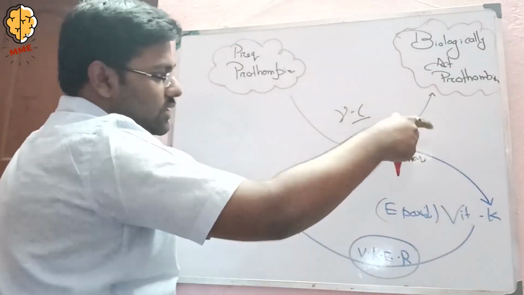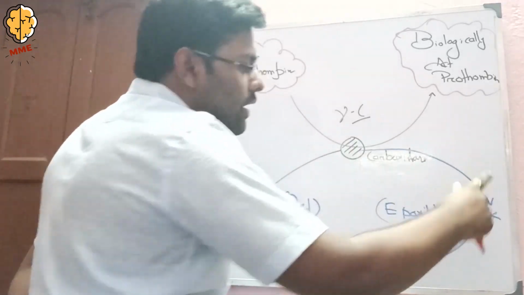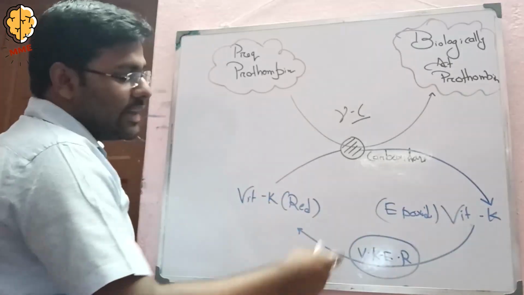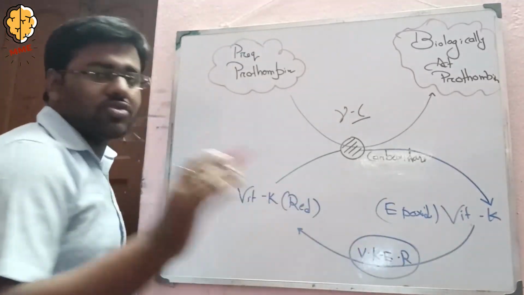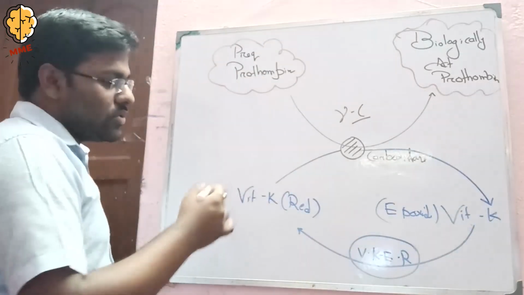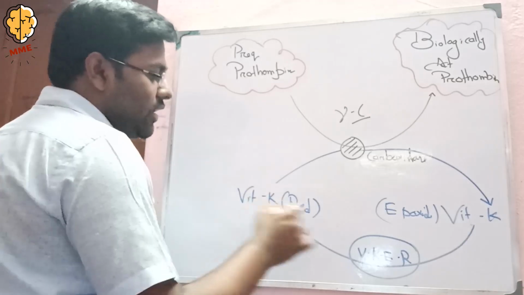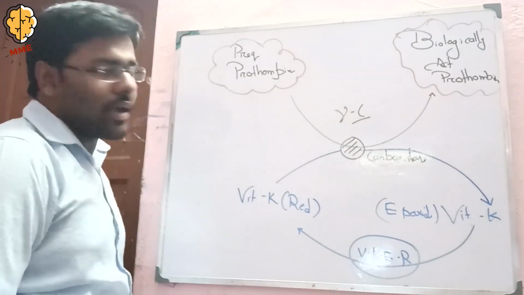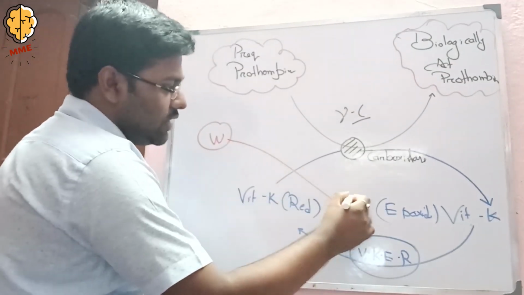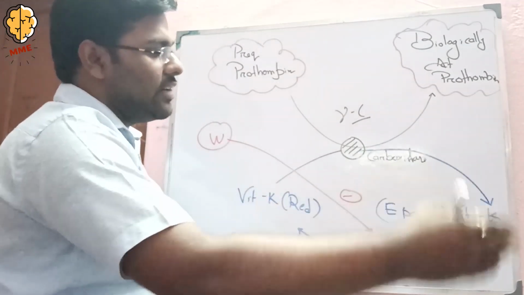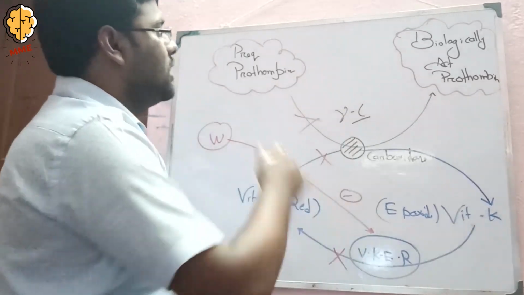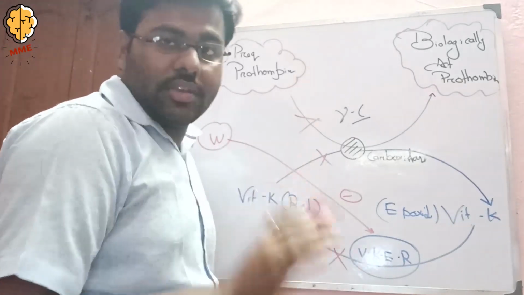For this process, the epoxide vitamin K should be transformed into reduced vitamin K, and for that there is another enzyme called vitamin K epoxide reductase. So by this enzyme, epoxide vitamin K is transformed into reduced vitamin K, and the reduced vitamin K again takes part in the gamma carboxylation, and our warfarin inhibits the vitamin K epoxide reductase enzyme. Therefore the whole mechanism gets broken and the gamma carboxylation is not done.